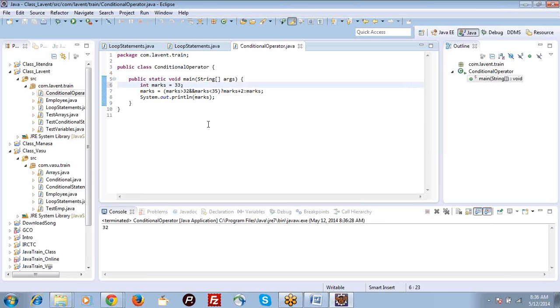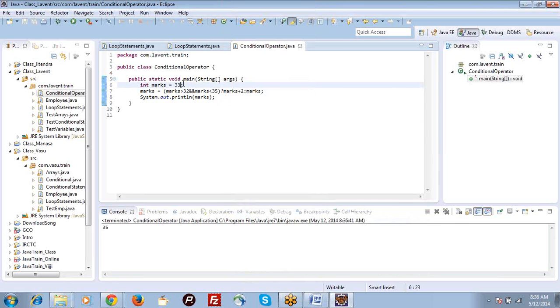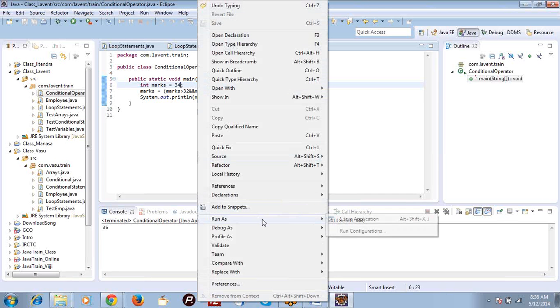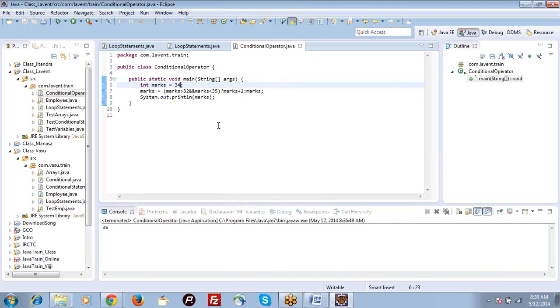If I try with 33, it will give me 35. If I try with 34, it will also return 35. So we are adding 2. See, this is the condition. If it is greater than 32 and less than 35, that means the marks are either 33 or 34, then add 2 marks. Otherwise, leave it like that.